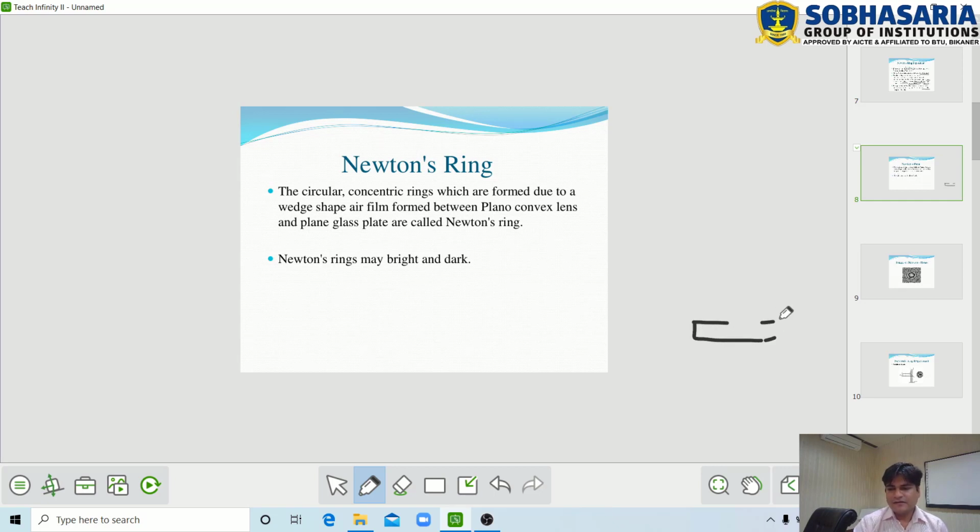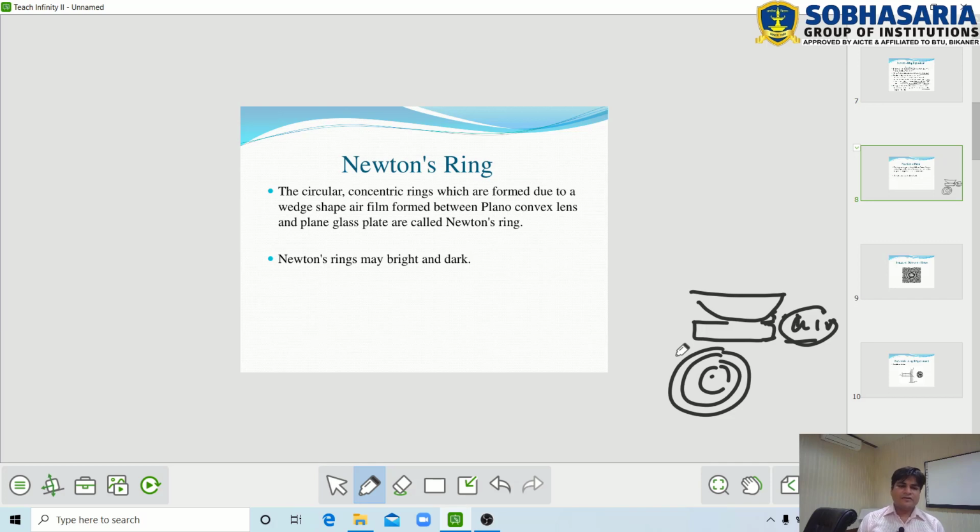This is the plane glass plate and this is the plano-convex lens. When we place the plano-convex lens on the plane glass plate, then between them a thin air film is formed. Due to this air film, Newton's rings are formed.